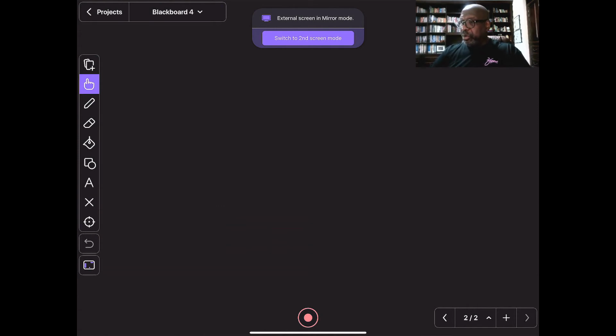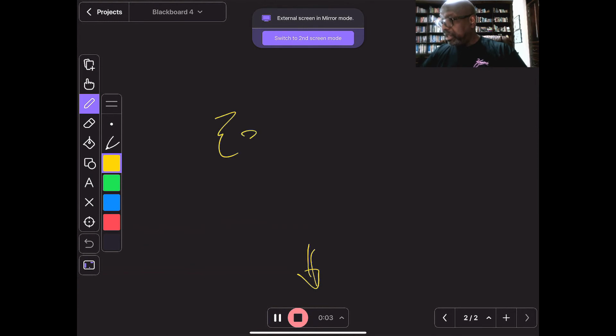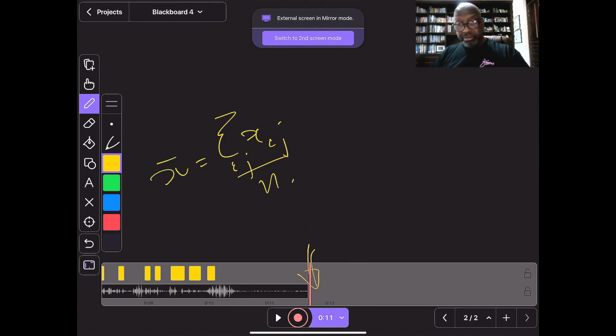The hand is just a pointer that allows you to move stuff around on the desktop itself. But as you could see down here, there's a record button. If I actually wanted to record directly onto my device, I could press the record button. It will start recording, and whatever I do here, x_ij over n over i of j is equal to x bar. That has been recorded.